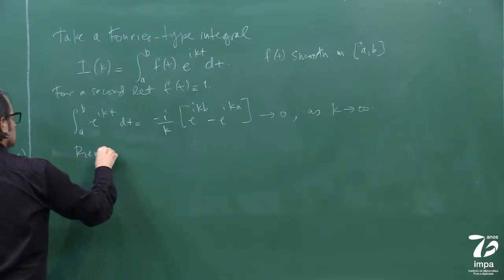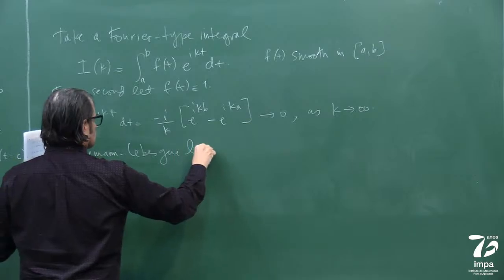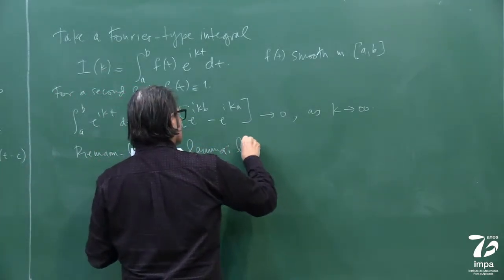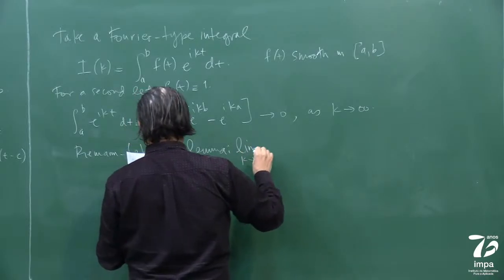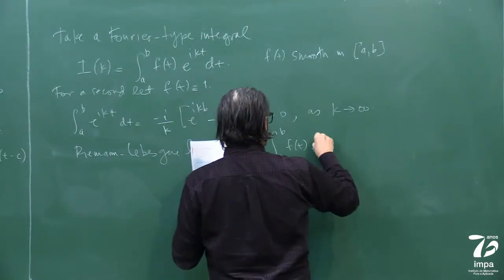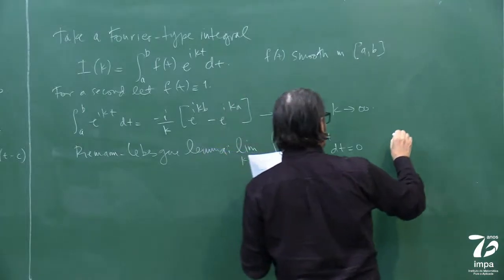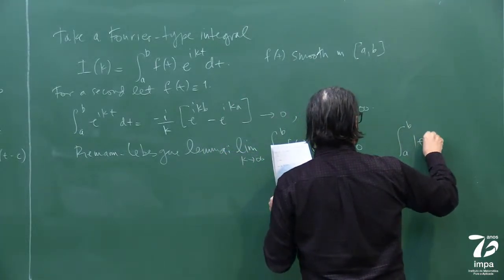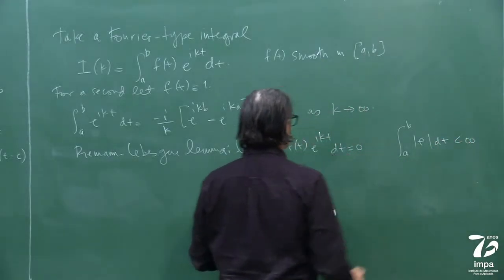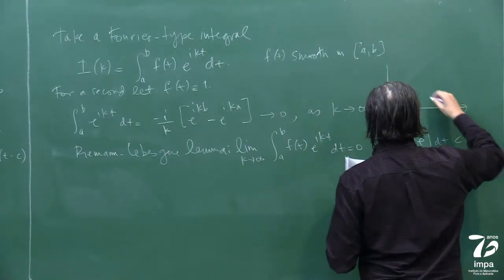So the Riemann-Lebesgue lemma says that the limit as k goes to infinity of the integral from a to b of f of t e to the i k t dt is 0, right? If this guy here, f, is bounded, okay?